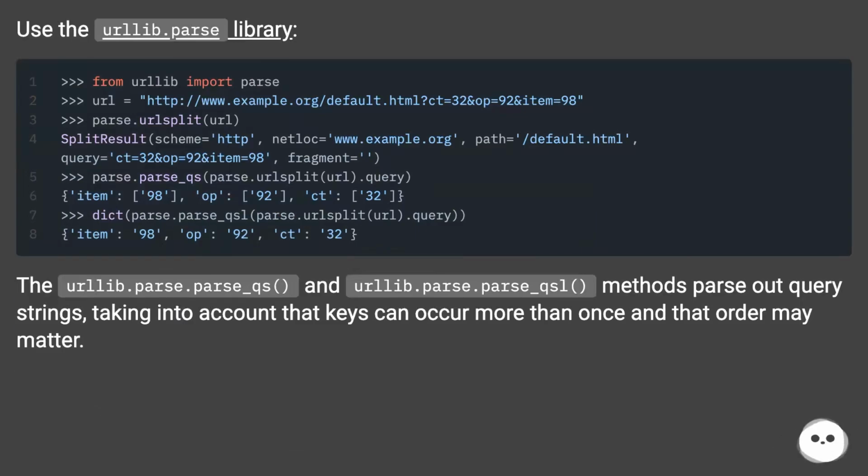Use the urllib.parse library. The urllib.parse.parse_qs and urllib.parse.parse_qsl methods parse out query strings, taking into account that keys can occur more than once and that order may matter.